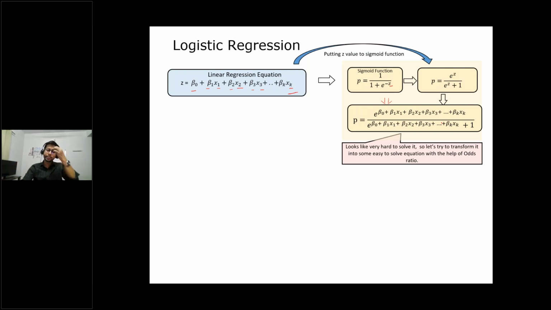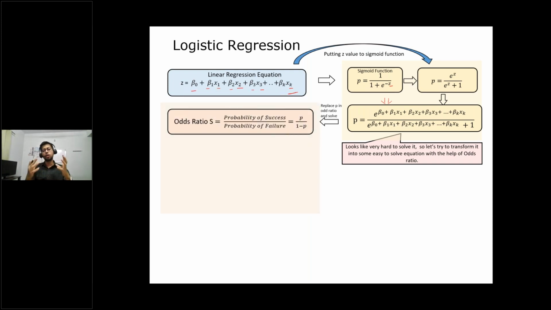This is a probability value, and if we express probability in terms of odds ratio, what is the odds ratio? The odds ratio is nothing but the probability of success divided by the probability of failure, right? Whenever football matches or any sports are going on, very enthusiastic people start talking about what the odds are of a particular team winning.